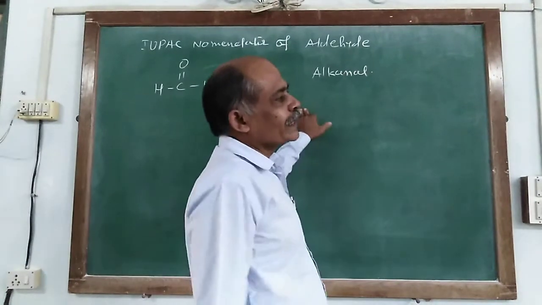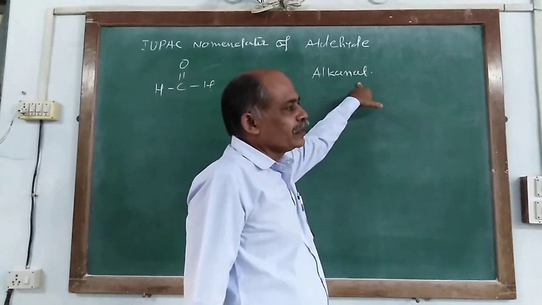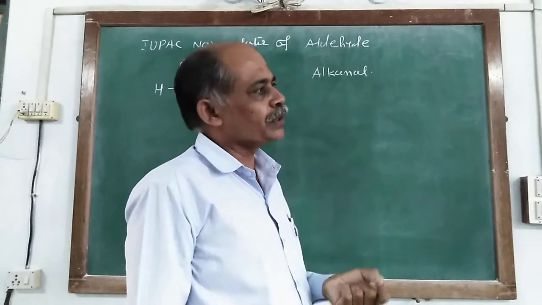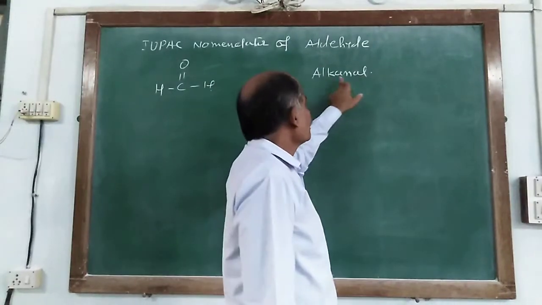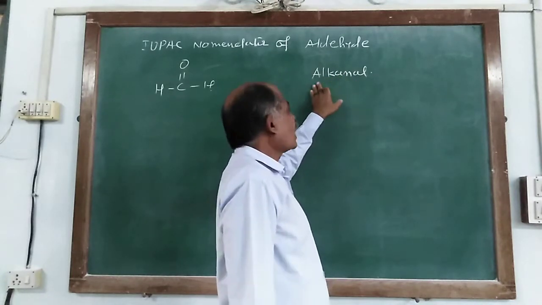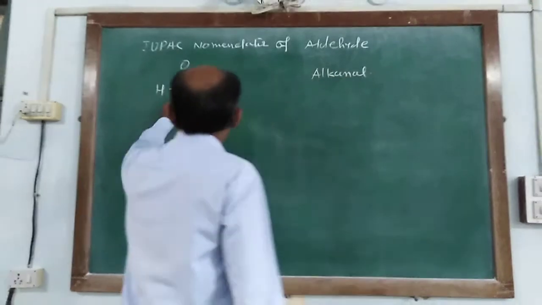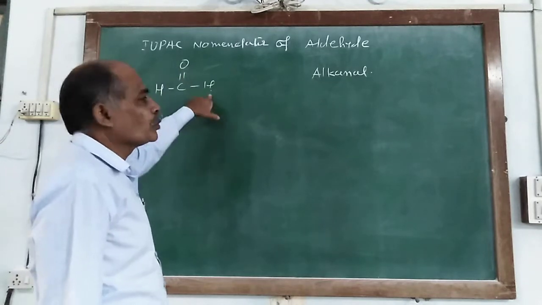From the alkane, the e is replaced by al. So the suffix used for the IUPAC nomenclature of aldehyde is al. So the whole name of these compounds is derived from the alkane. So here one carbon atom and CHO.